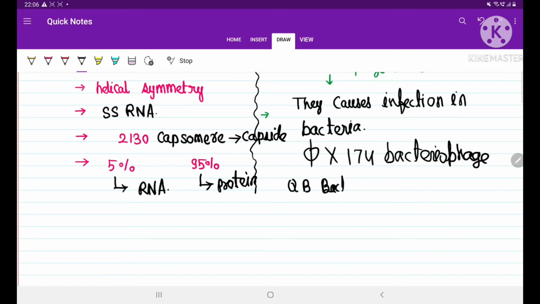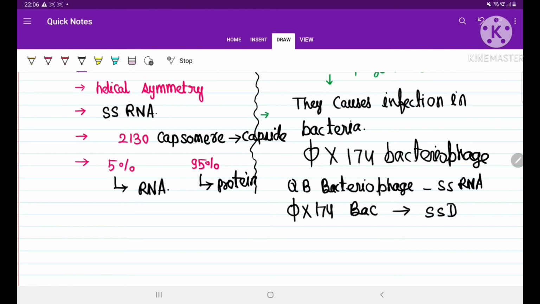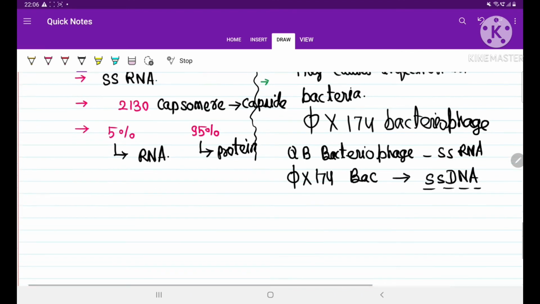This QB bacteriophage's genetic material is single-stranded RNA. The 5174 bacteriophage's genetic material is single-stranded DNA. I am clarifying again, it is single-stranded DNA, right? So these are two examples of different viruses.